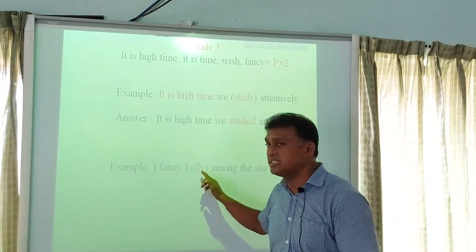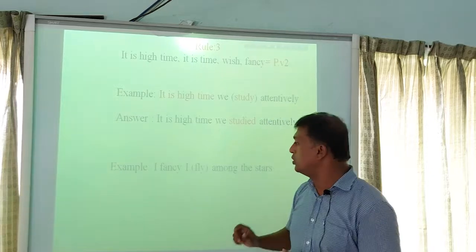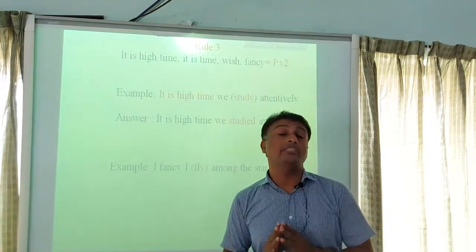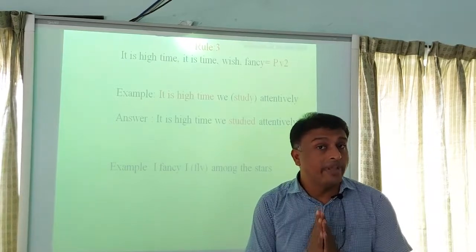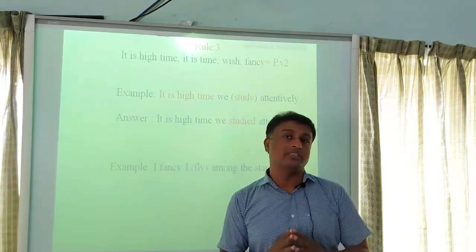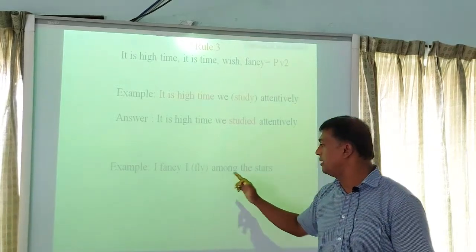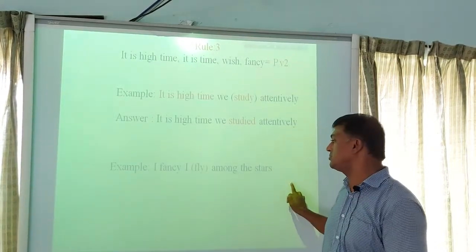Here fly is the verb, so we have to write verb 2 of fly. What is the verb 2 of fly? Flew. So the answer of this statement is, I fancy I flew among the stars.